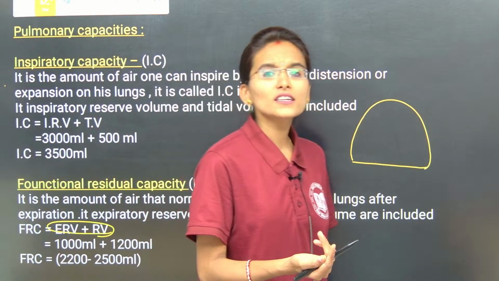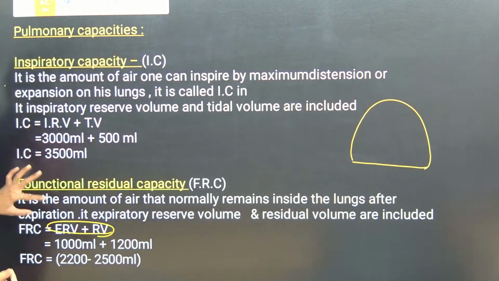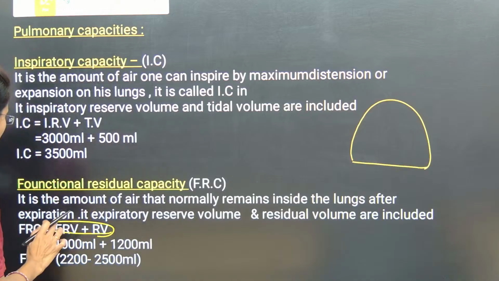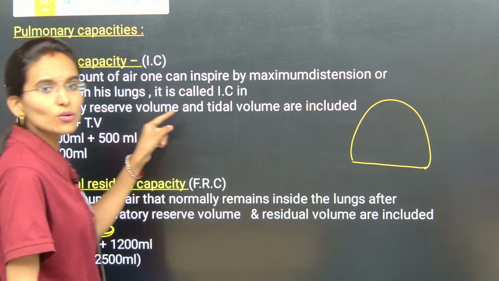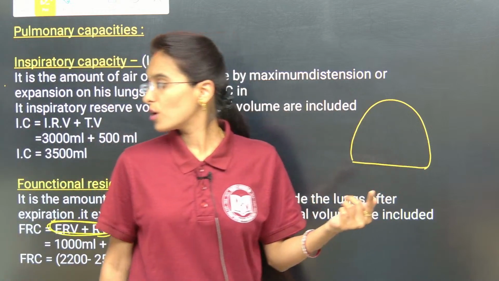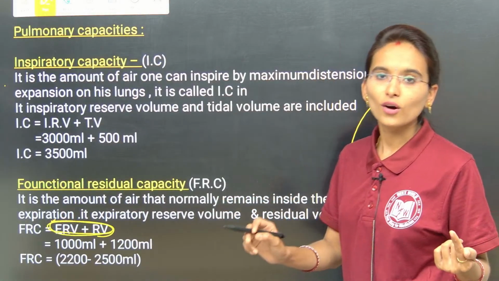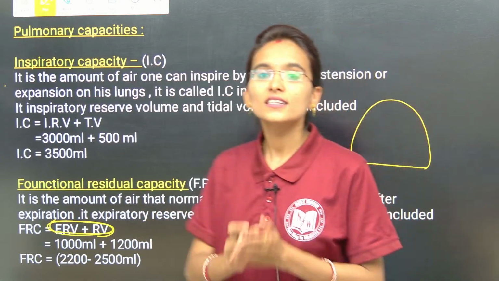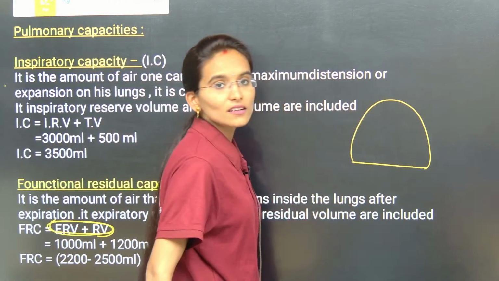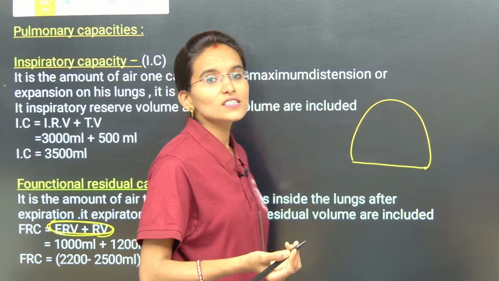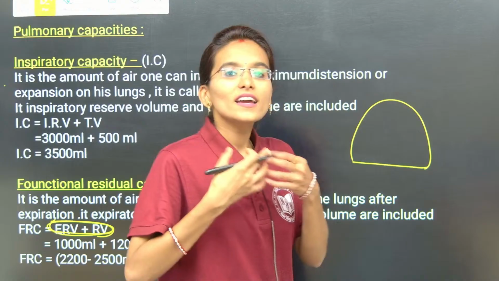What is ERV, my dear students? ERV plus RV, that is, expiratory reserve volume plus residual volume. ERV stands for expiratory reserve volume and RV stands for residual volume. Now look here, so this will be the lungs. Expiratory reserve volume is the extra amount of air that we exhale during the